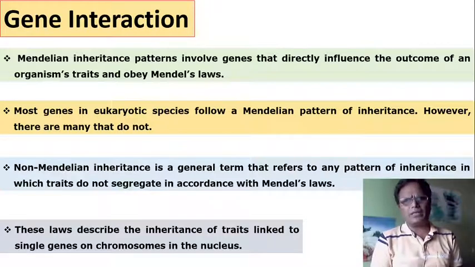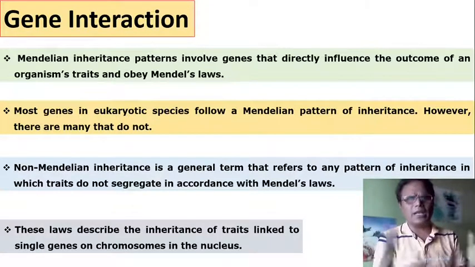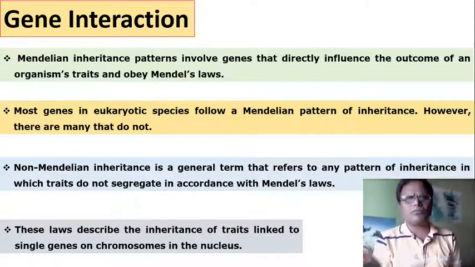Mendelian inheritance patterns involve genes that directly influence the outcome of an organism's traits and obey Mendel's laws, that is the law of dominance, law of segregation and law of independent assortment.